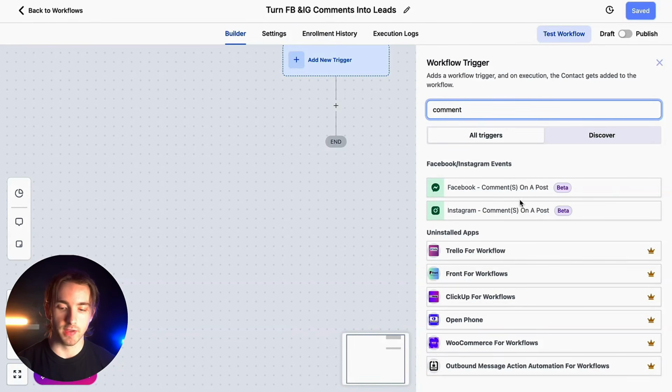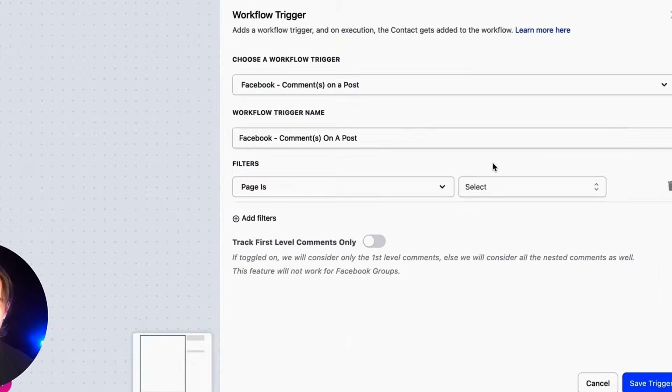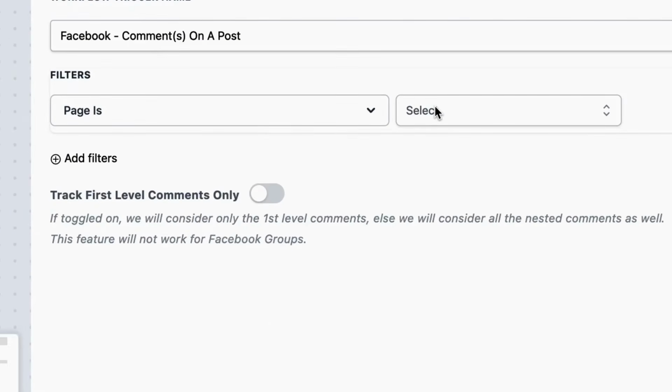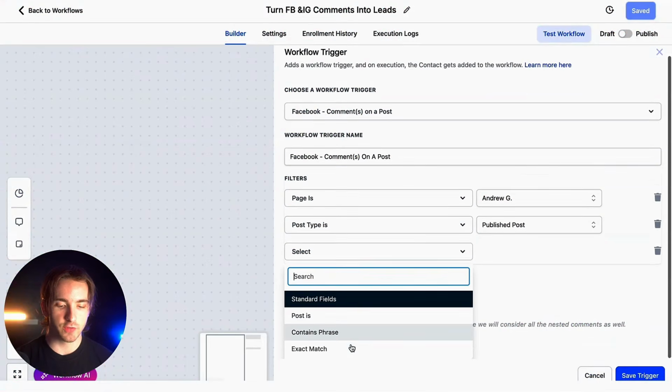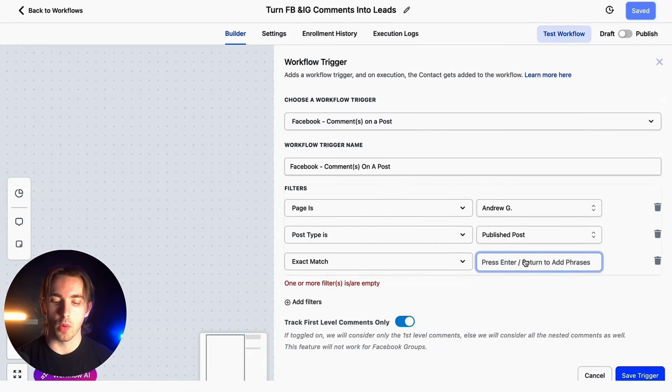We can do this either on Facebook or Instagram or both within the same automation. All we have to do is select our trigger, select the page, and then we can customize this trigger with our filters from the type of post that it is. We can even select the specific post from here, which will import a list of all of your recent posts on Facebook and Instagram. And we can add more filters like contains phrase or exact match, which will allow us to use keywords in order to designate which leads we're going to put into this automation.